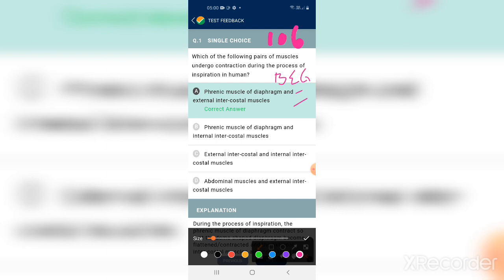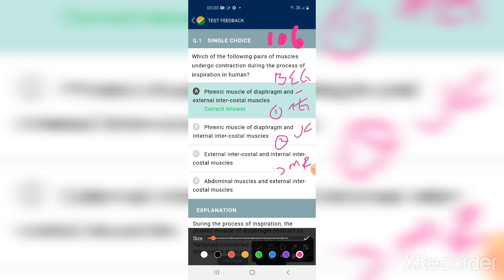Generally in this lesson, the bits come from one area, transport of gases. The second area is volumes and capacity. The third important area is mechanism of respiration. The next one, regulation of respiration, regulation of respiratory movements. These are the four important areas from which bits are generally asked in this lesson.